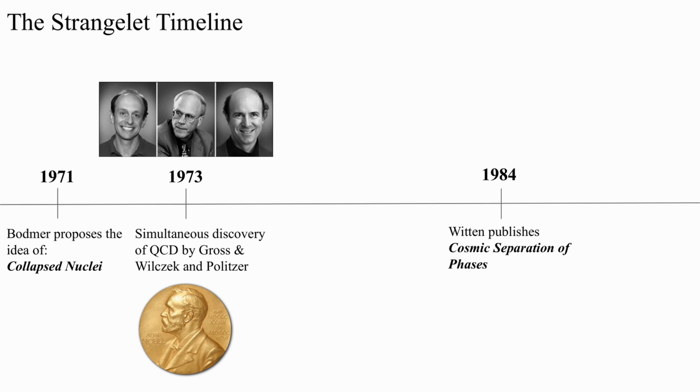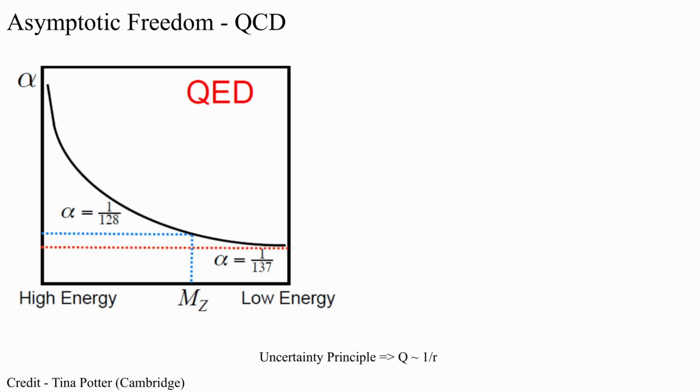However, before we get to that point, there's a whole decade of discoveries that we have to go into, specifically a little thing called the discovery of QCD. To understand QCD, let's first look at the more familiar QED, or quantum electrodynamics. On the plot on the left, the x-axis represents Q, the momentum scale, which is inversely proportional to the radius via the Heisenberg uncertainty principle. The y-axis represents the strength of the QED coupling, and if you look around the low energy regime, which means high distances, you see the familiar fine structure constant, 1/137.